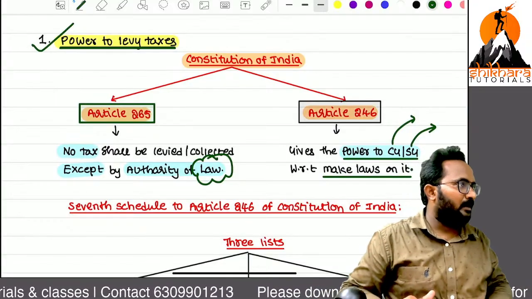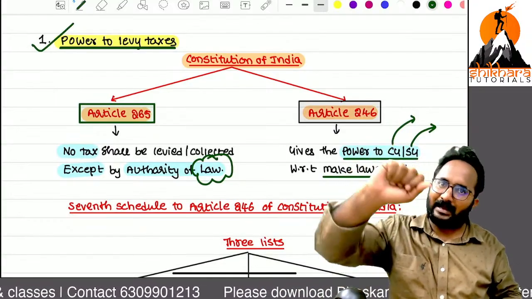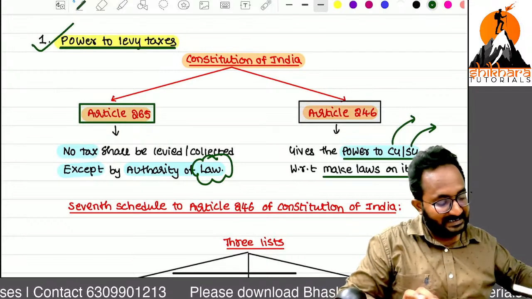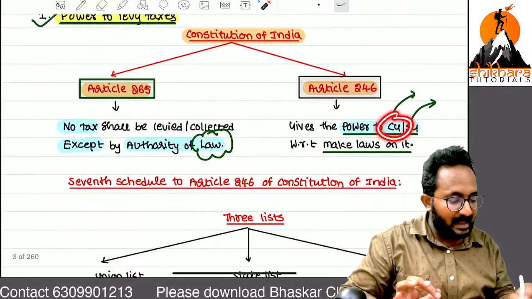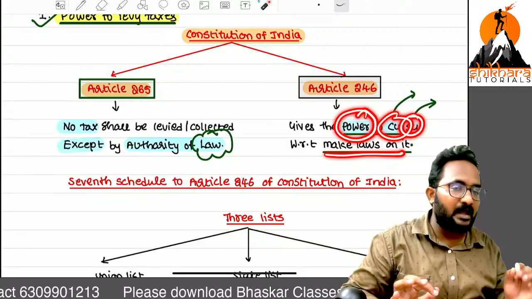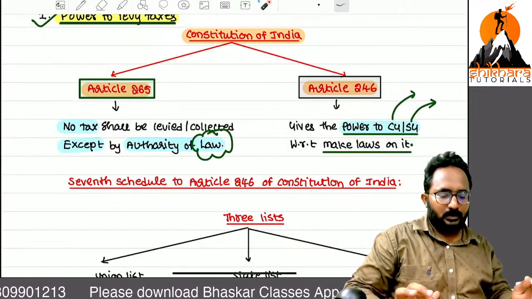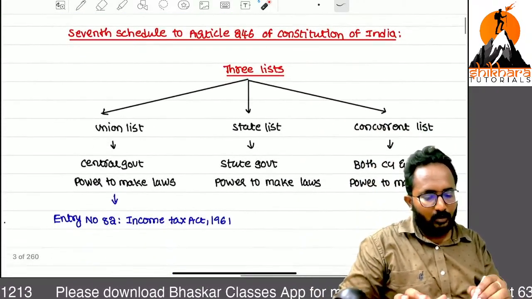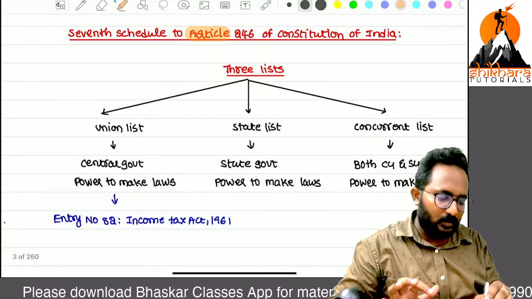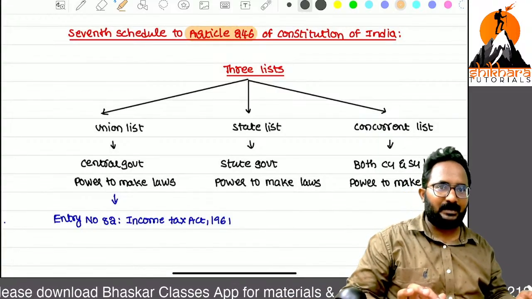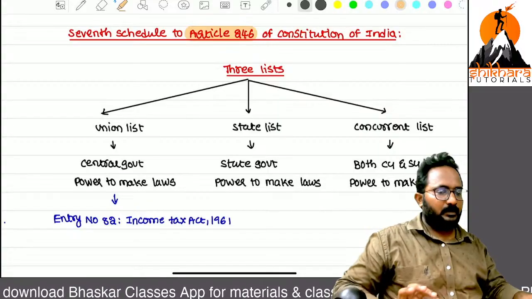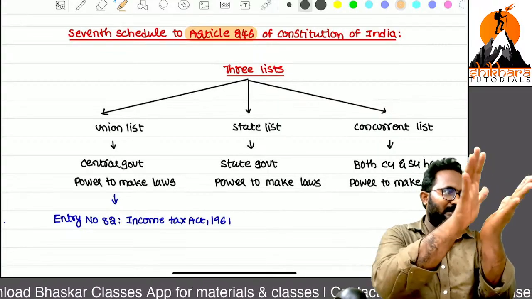At the same level, Parliament is there in the centre. MPs will be there, and they can frame laws relating to the whole of India. So both the central government and state government have the power to make laws. Now, I want to go with article number 246. The Constitution of India, if you open it, is like a book only.